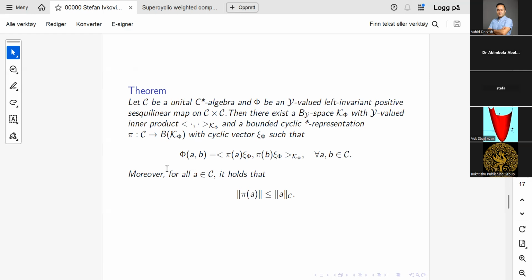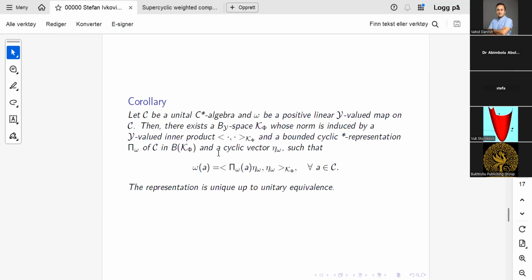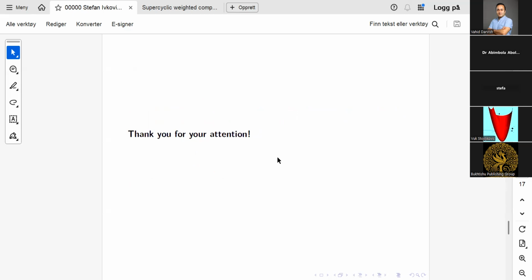So in other words, we give an explicit description of such positive sesquilinear maps, and we can easily then pass to positive linear maps. They have a representation of this kind here, where this is a cyclic vector, and it is unique up to unitary equivalence. And I believe that I have spent my time here.